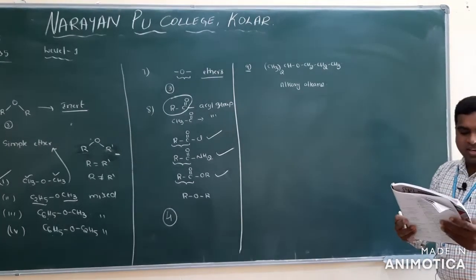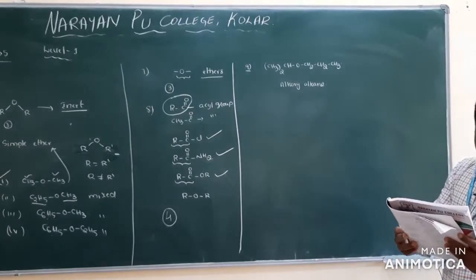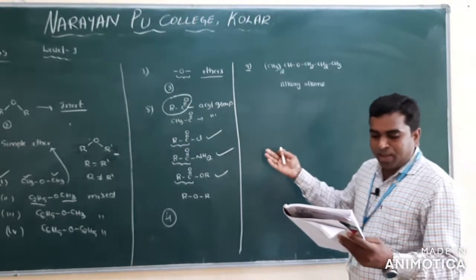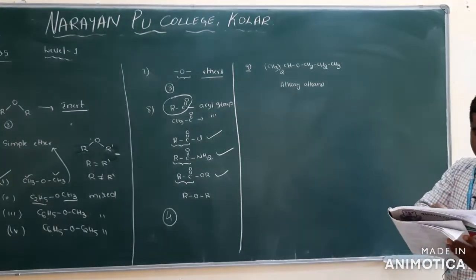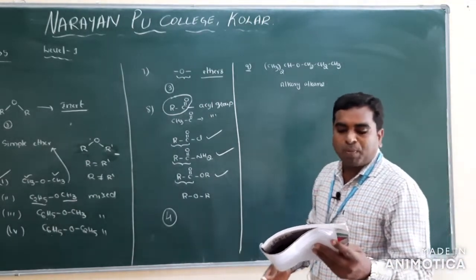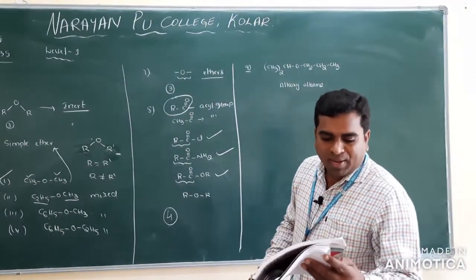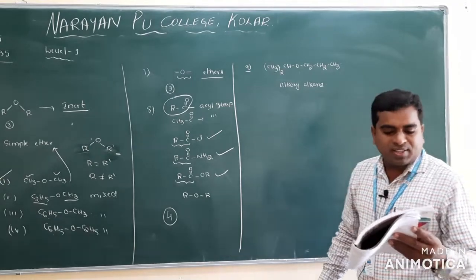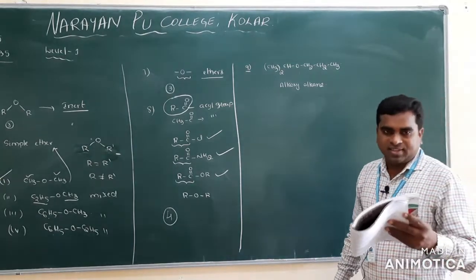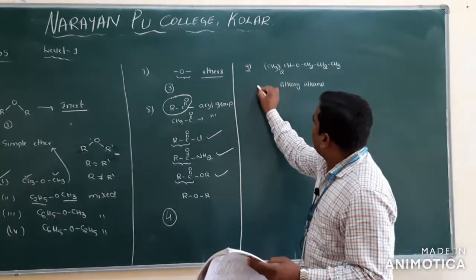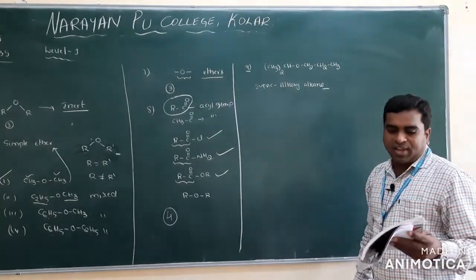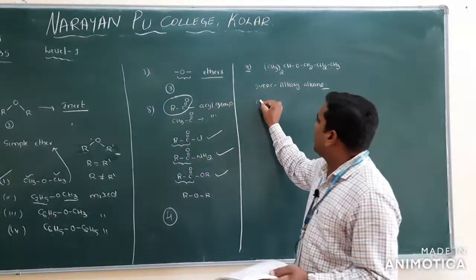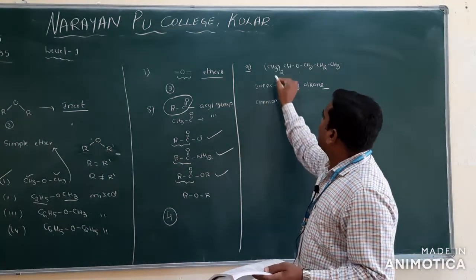They have given it here in a common name. They are not asking for the IUPAC name here, because according to the options you see isopropyl propyl ether, dipropyl ether, diisopropyl ether. IUPAC name would be alkoxyalkane, but they are asking for the common name. Here there is a propyl group, isopropyl, and here also propyl.